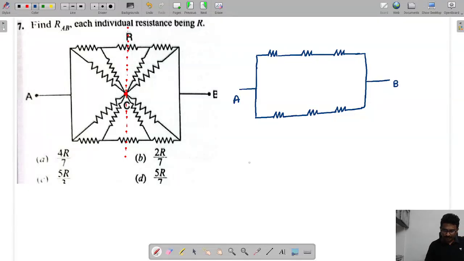And B, here is a resistance, and from this here is a resistance.